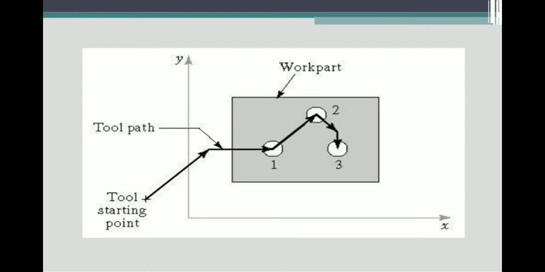In that there is an x direction and a y direction. We are fixing a workpiece on the table. In that workpiece, where is the position and what type of operation should be performed there. The point should be located on that workpiece. So the machine tool should move only to those points. That is the point to point or positioning system, the point to point motion control system of numerical control.